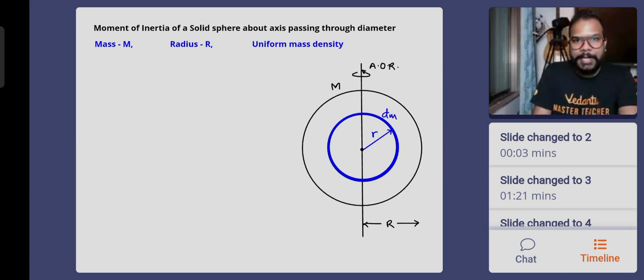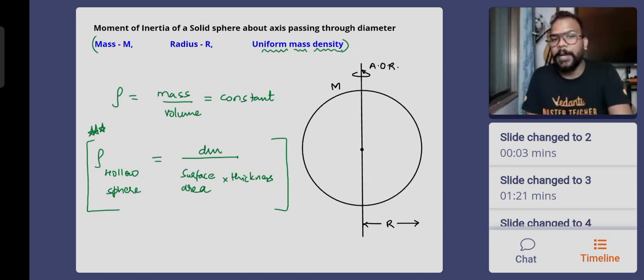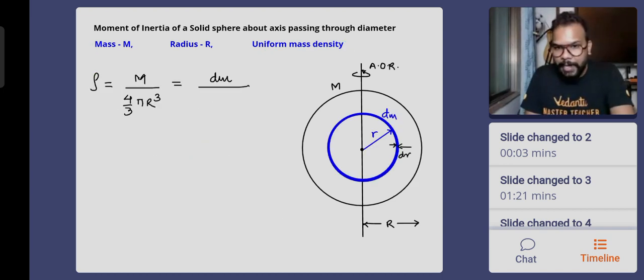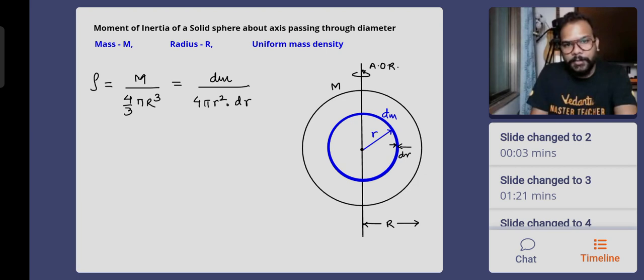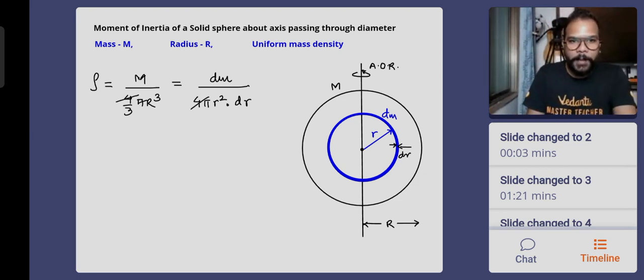So people, see how we do this. The density will be written as the mass of the entire solid sphere divided by its volume, which is 4 by 3 pi r cube, equal to the mass of the hollow sphere divided by its volume. And I showed you how you write the volume: surface area multiplied by the thickness. So how much is the thickness? Thickness is dr, and the surface area is 4 pi small r square, so the volume is 4 pi small r square into dr. Dimensionally volume is r cube. So 4 pi cancelled here.